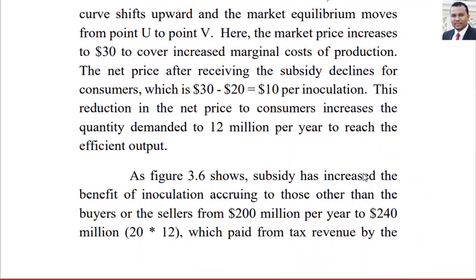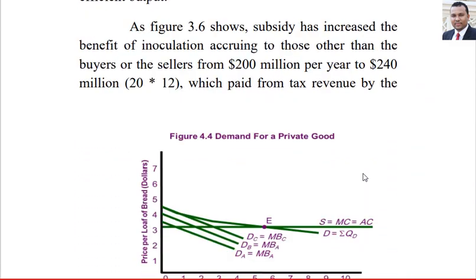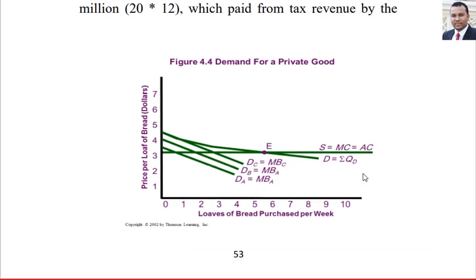So we can use corrective taxes and corrective subsidies. This is when we talk about private goods. Suppose individual A, individual B, and individual C, and we sum them at point E. At point E, this is the equilibrium because it is the sum of the demand curves for individual A plus B plus C, intersecting with marginal costs and average costs.